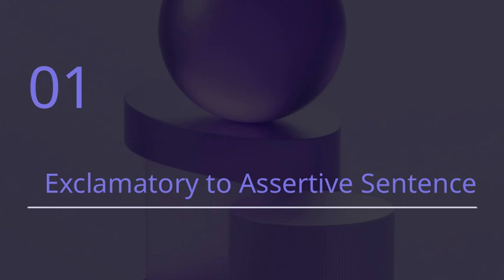Understanding this distinction is important because it helps us communicate more effectively and choose the right tone for our messages. Recognizing when to use an exclamatory sentence versus an assertive one can really enhance the clarity and impact of our communication, especially in professional or persuasive contexts. So, in the broader scope of our presentation, mastering these sentence types is key to expressing ourselves clearly and convincingly.